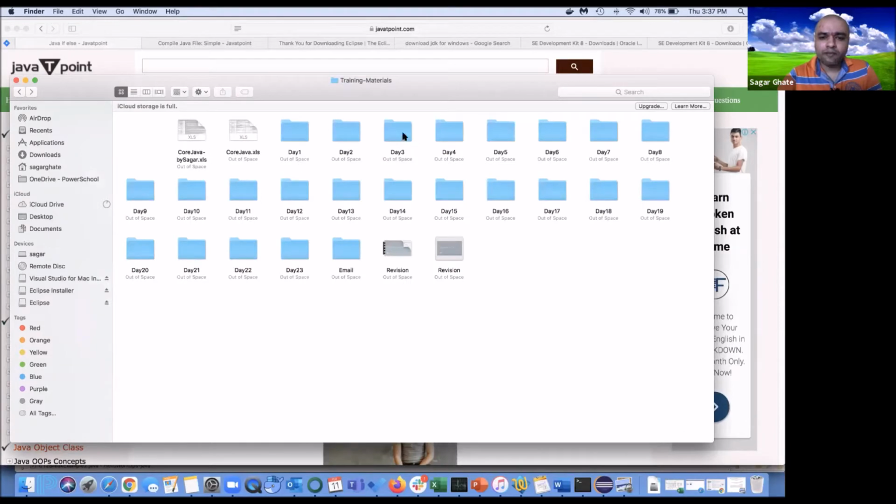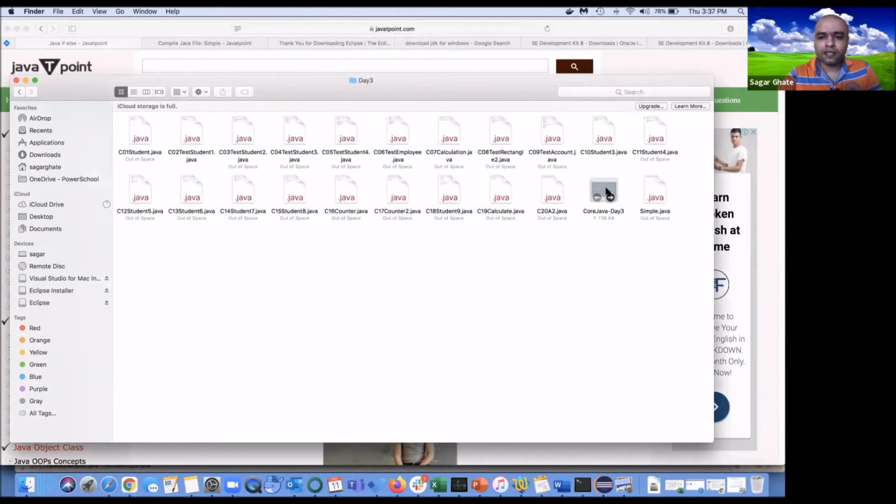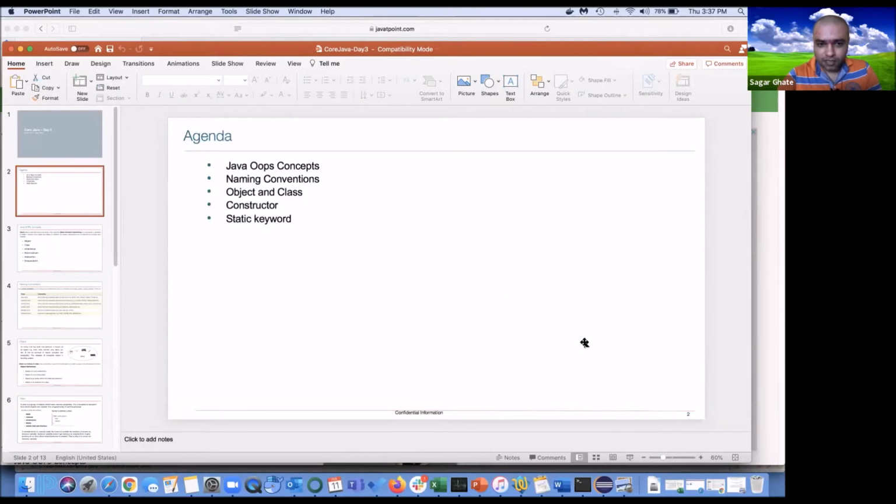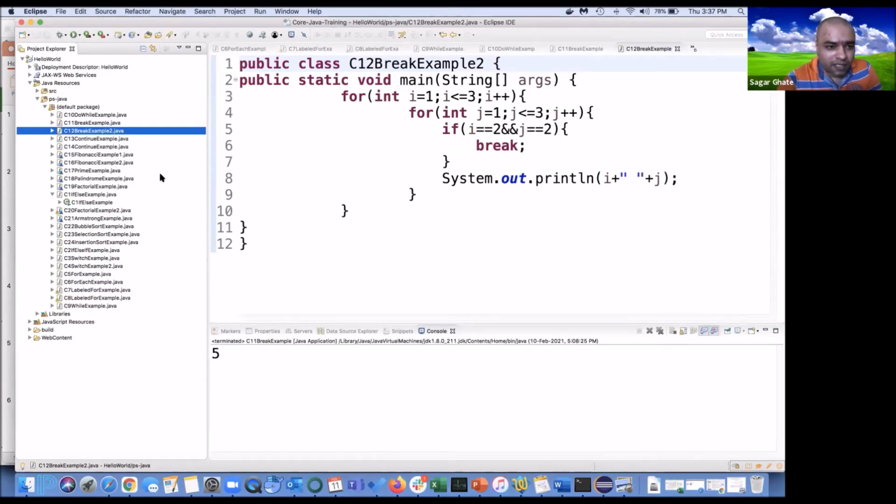And today we will be starting with the OOPS concept. Before jumping to the OOPS concept, let me see if there are a few more programs which are left. I believe yesterday we were at program 12, C12. So let us finish C13 to C20 or 24, a few programs from our looping, and then today we can start with the OOPS concept.